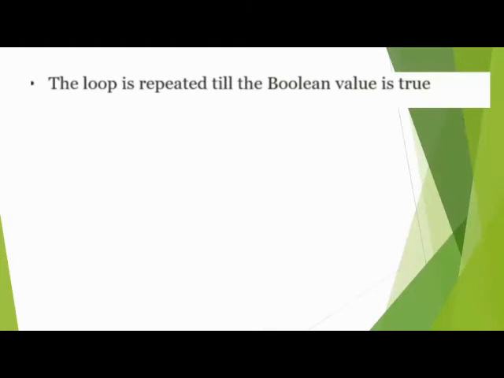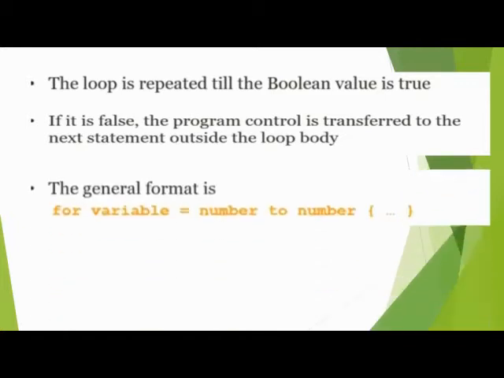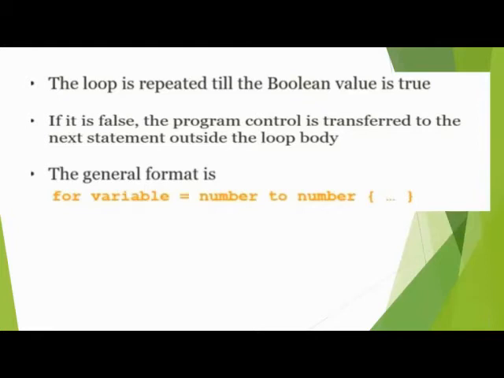So the value is increasing by 1, and when the second value is reached, the program stops. This is repeated till the boolean value is true. If it is false, the program control transfers to the next statement outside the loop body. This is the general format of the for loop.